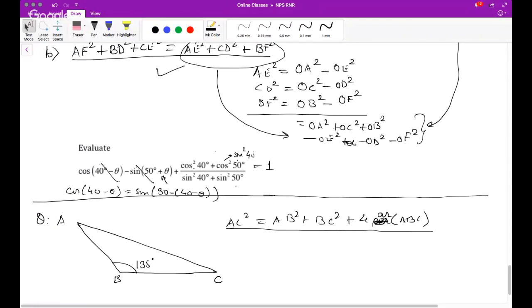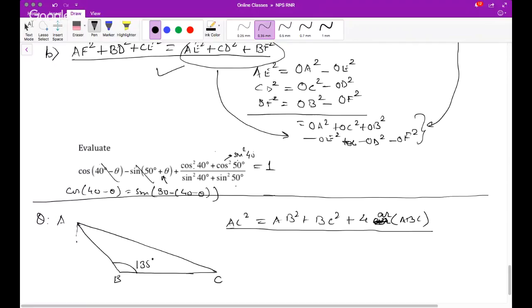So it is AC square is equal to AB square plus BC square plus 4 times of area of ABC. Okay. When this is 135 degrees, it is given. ABC is 135. Okay. So what question is? Question is AC square is equal to AB square plus BC square plus 4 times area of triangle ABC. Okay. So let us do one thing.